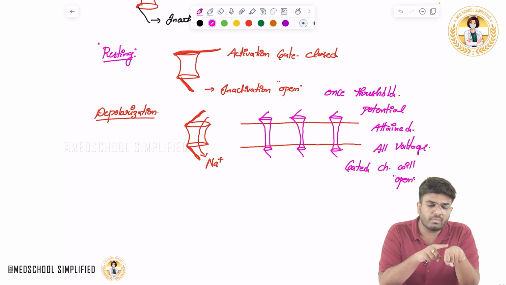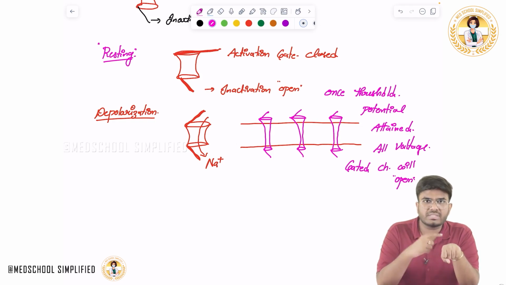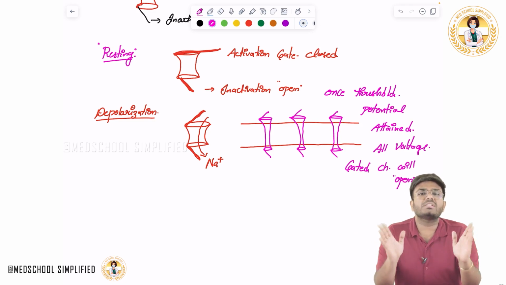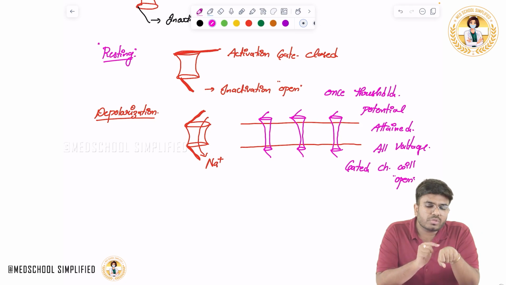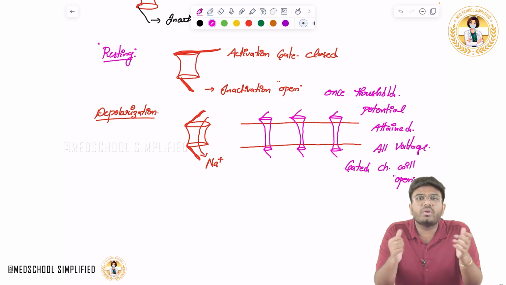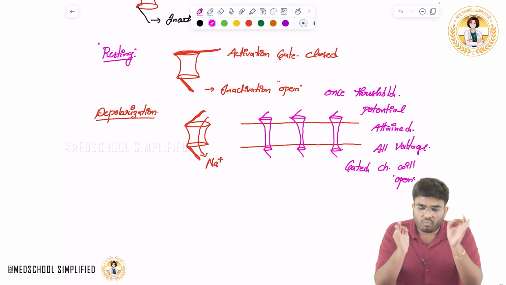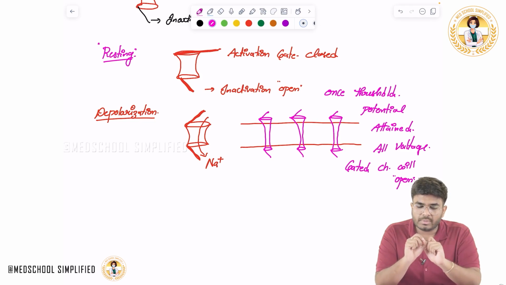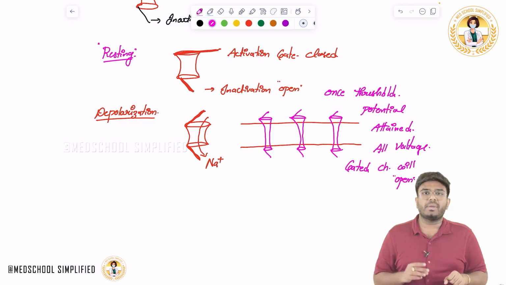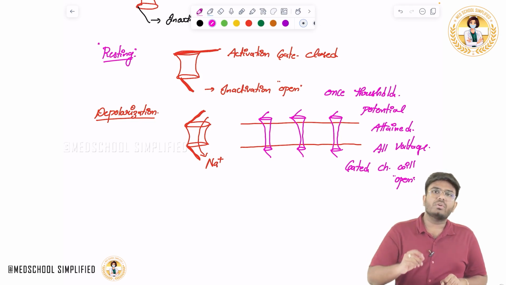The first stimulus is lighter than the second, and I can feel both, but during both, all the voltage gated sodium channels are opened. It's not that a low stimulus opens fewer channels and a stronger stimulus opens more. Once the threshold potential is attained, all the voltage gated sodium channels in that part of the membrane will open, leading to the influx of sodium.